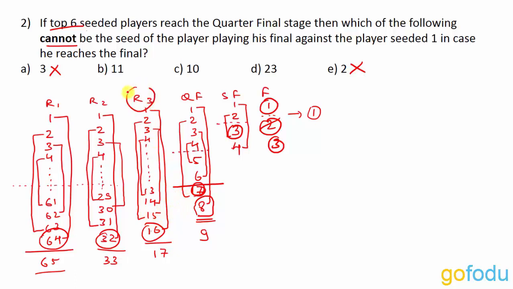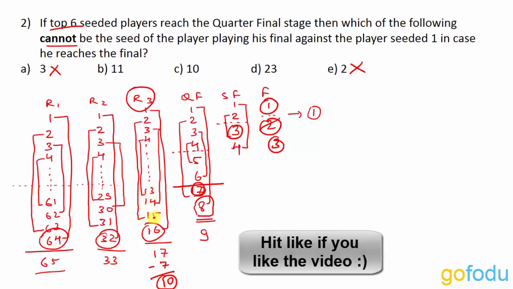So in round 3, 7 will be playing against the player with seed 10. Now, how am I able to get that so easily? Because what I did is, I just subtracted 7 from the sum, that is 17. So 17 minus 7 is 10. So 7 is playing with the player with seed 10 in round 3.